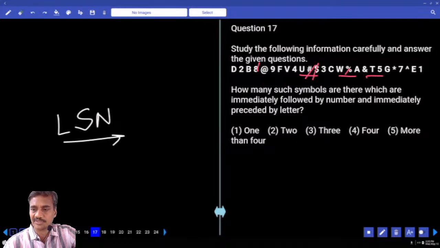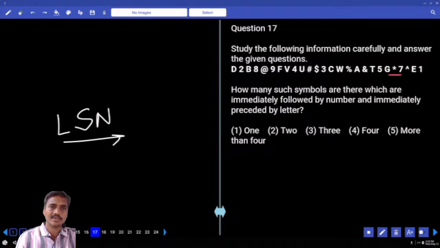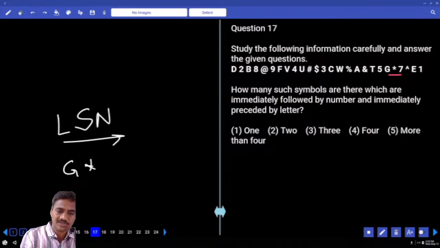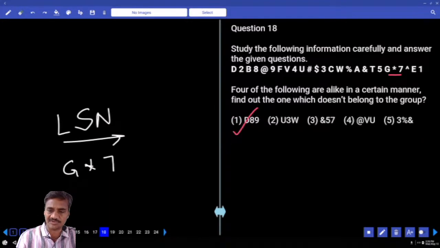Letter, symbol and a number. Then what is the other one we have? Letter, symbol and a number. And so how many are there? There is only one such symbol, star, preceded by letter G, followed by number 7. And so one, that is choice 1, question number 17.